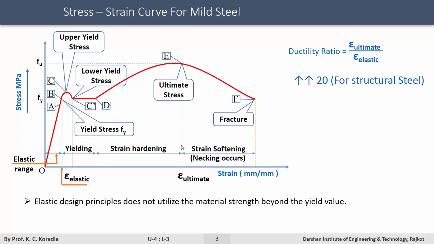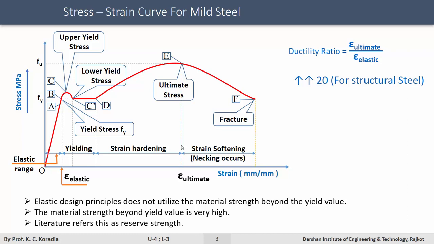What is very critical about it? The material strength, this strength beyond the yield value, is very high. Literature refers to it as reserve strength. When you are planning to use this reserve strength in your structure, there is an important gain that you get and there is an important loss that you also encounter.